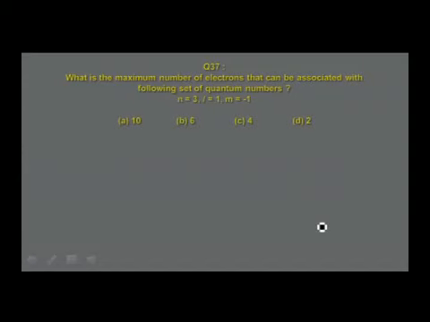n is equal to 3, l is equal to 1. Clearly, it gives an idea that the orbital must be 3p. There are three 3p orbitals. What are they? 3px, 3py, 3pz. But the value of m is also given in this numerical, as m is equal to minus 1. So, for a given value of l, when l is equal to 1, the values of m are minus 1, 0 and plus 1.